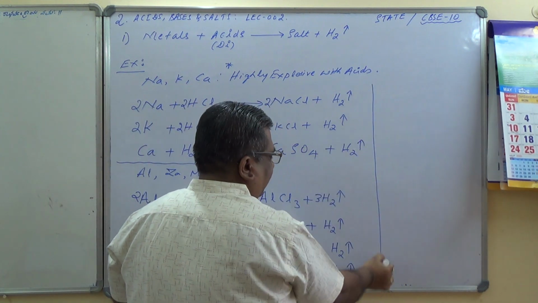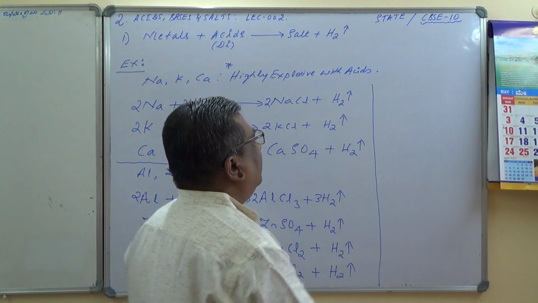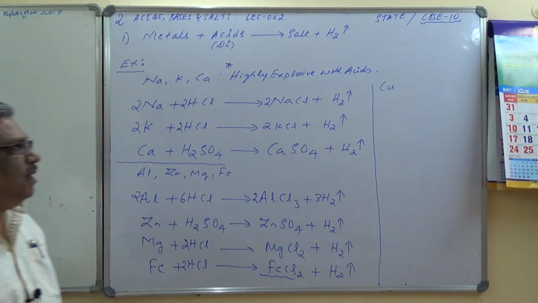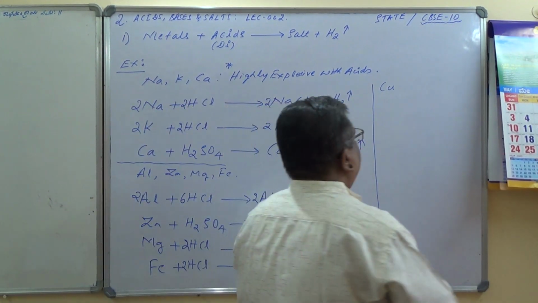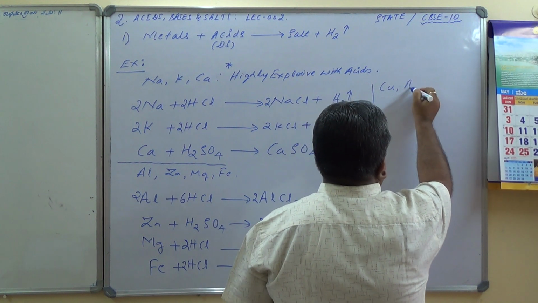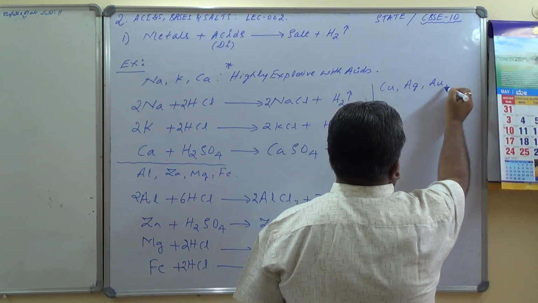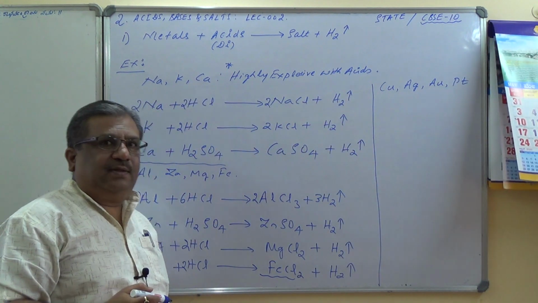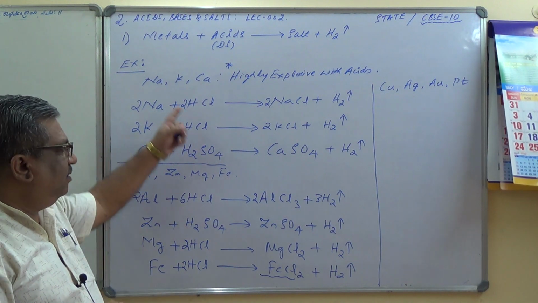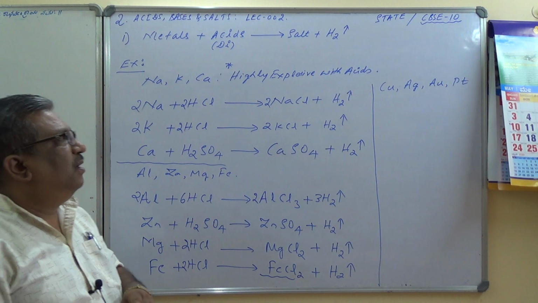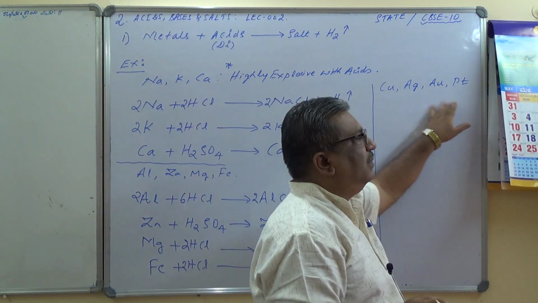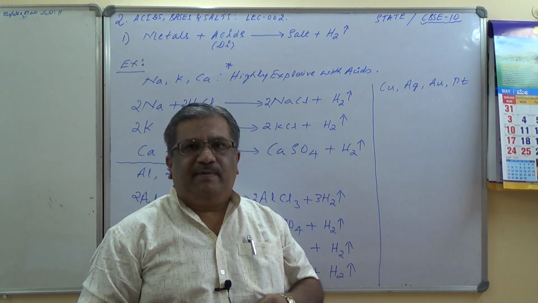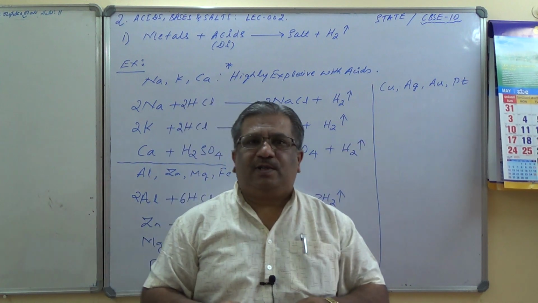And interestingly, I'll take a few more examples over here and you have to tell me what happens. Copper, just a moment. A few more metals I'll write here: copper, Ag, Au and Pt. What happens to these metals? Would they react with dilute acids? All these are dilute acids, please remember, again I am repeating that. Copper, silver, gold and platinum are present below hydrogen in the reactivity series, so they will not be able to displace hydrogen from the acids.